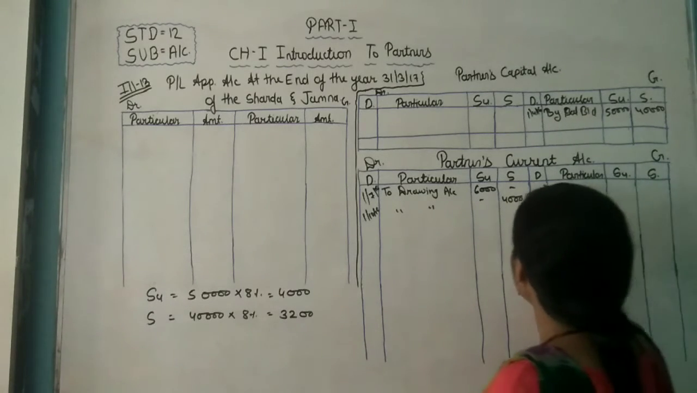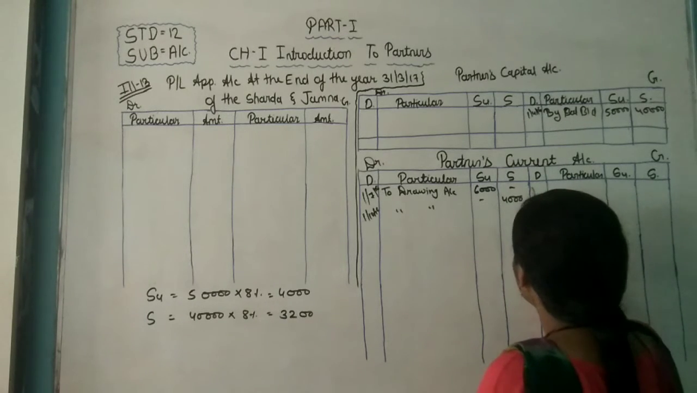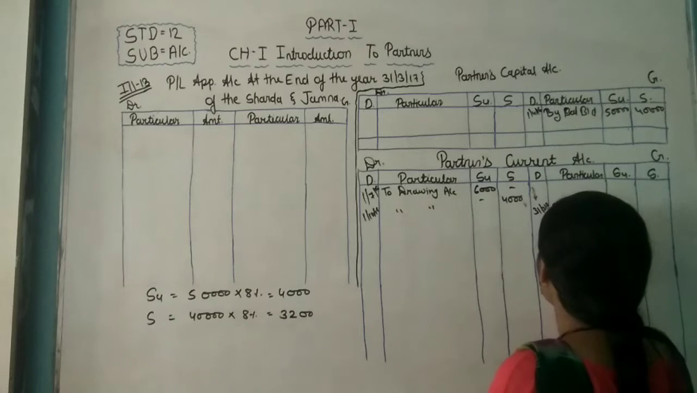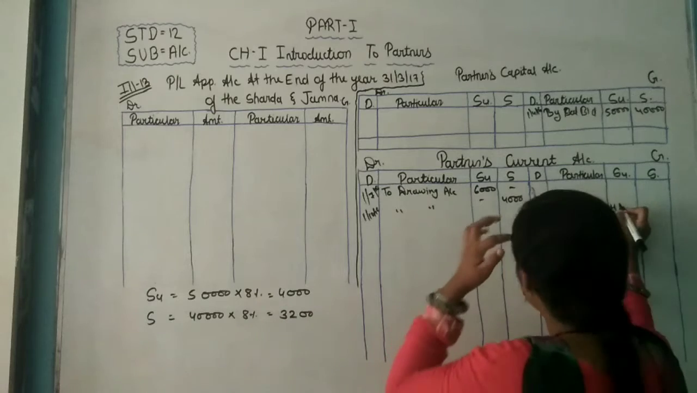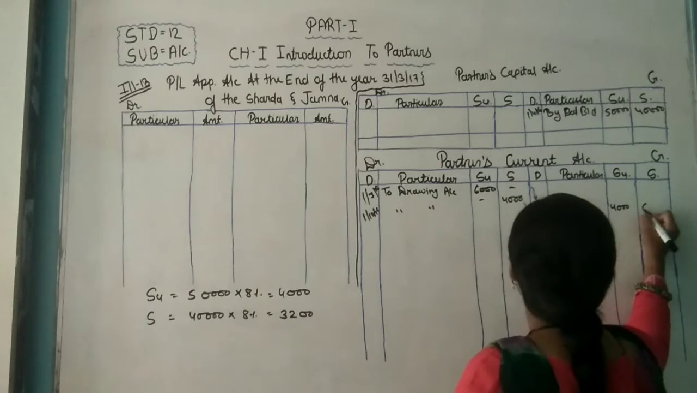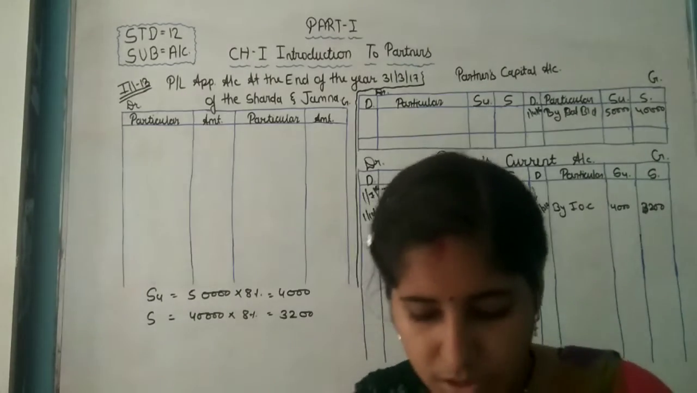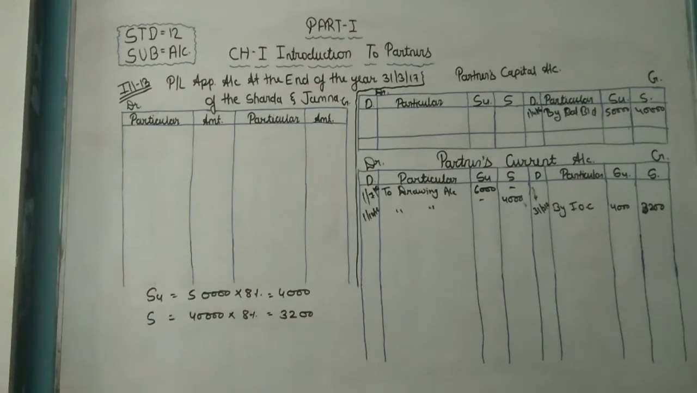Now at the end of the year, 31/3/2016, by interest on capital: Sudhanshu 4,000 and Sarvesh 3,200.